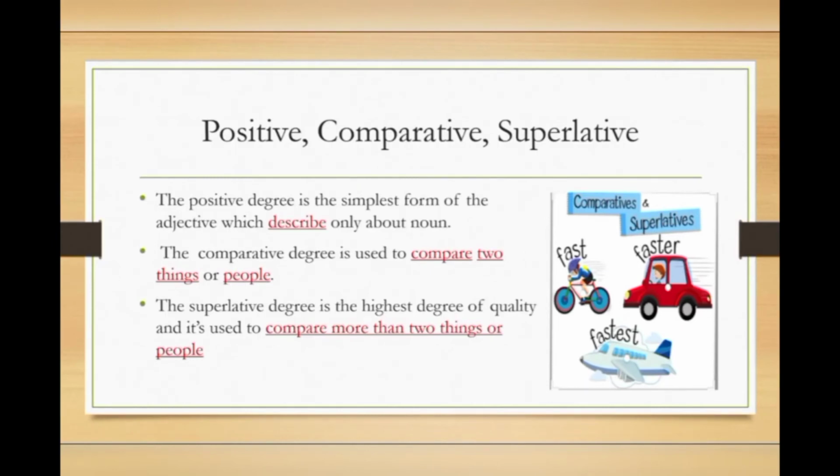Second, comparative. The comparative degree is used to compare two things or people. Third, the superlative degree is the highest degree of quality and it's used to compare more than two things or people. For example, see, cycle is fast, okay, but car is faster than cycle. And the superlative degree is here, aeroplane is the fastest of cycle and car.